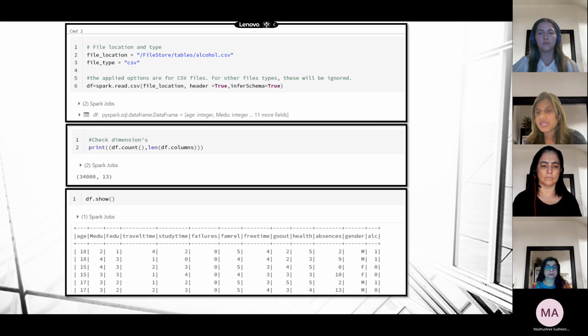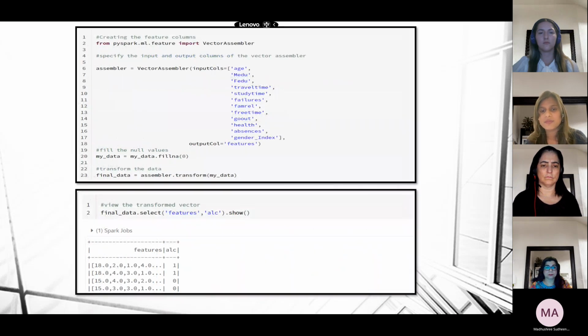Medu is mother's level of education ranging from 0 to 4. Gender is the gender of the student. Study time is the weekly study time. Travel time is home to school travel time. ALC is the weekend alcohol consumption. Here is the feature selection step that we have included in the code. The models will be now explained by my friend Christina.